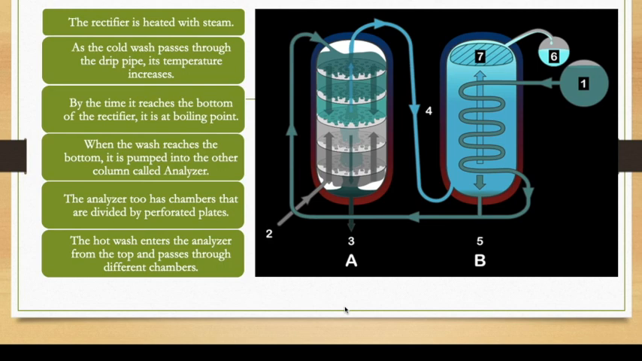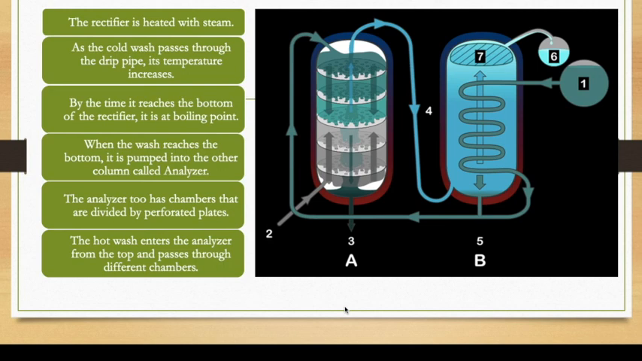If you see from the right hand side, the number 1 on the right hand side is the spirit. And the blue line in the pipe is the fermented liquid. The rectifier is heated with steam. The right side is the rectifier, and where A is written, it is the analyzer, and B is the rectifier. So first the rectifier is heated with steam.